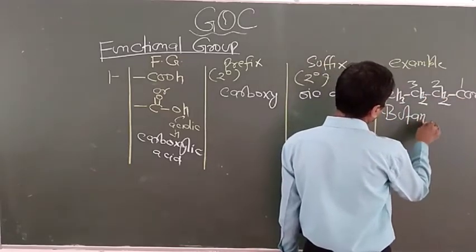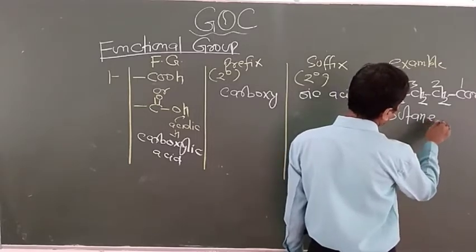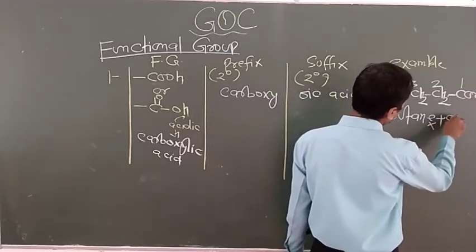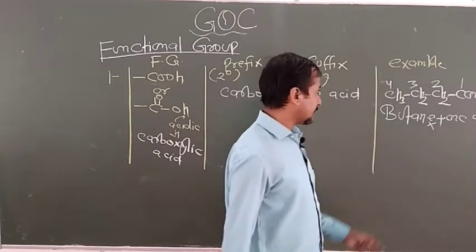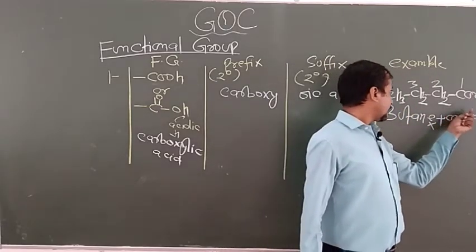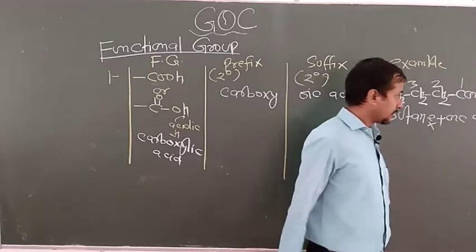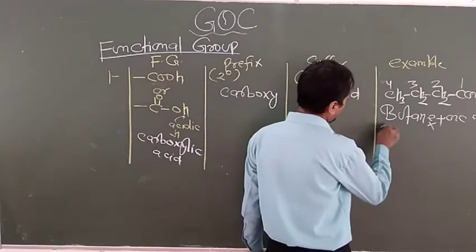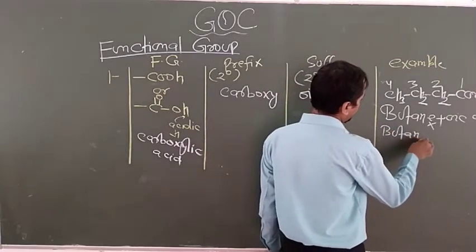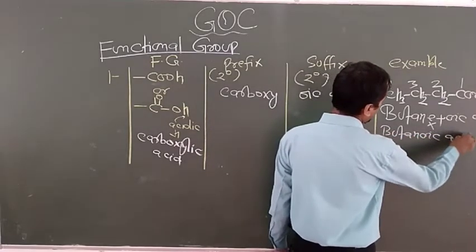That's why again here you have to remove the E and add oic acid, because this formula contains COOH. So for this you have to write the suffix oic acid. Now the name of this chemical is butanoic acid.